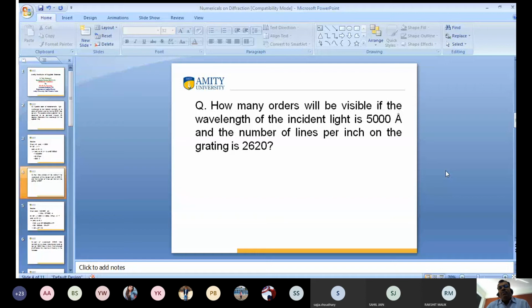How many orders will be visible if the wavelength of incident light is 5,000 angstrom and the number of lines per inch on the grating is 2620? So what is being asked? The small n is being asked. How many orders will be given when the wavelength of light is 5,000 angstrom and the number of lines per inch is 2620 per inch? Keep in mind it is per inch. Then calculate the value of small n.